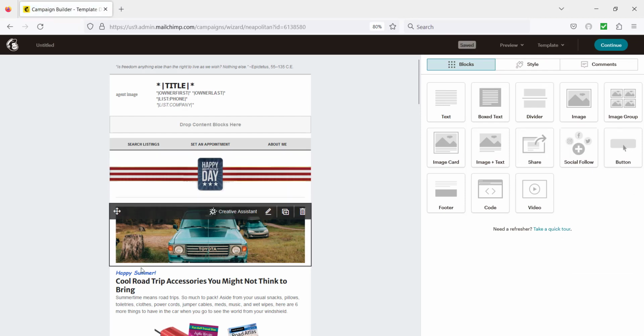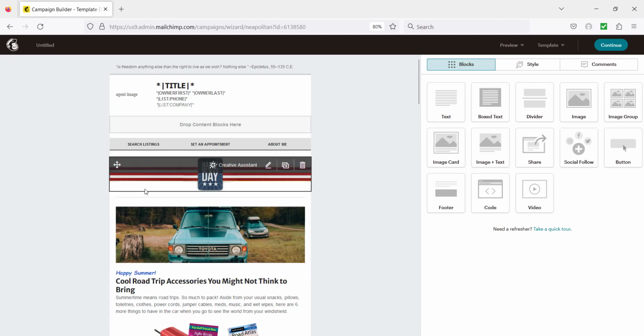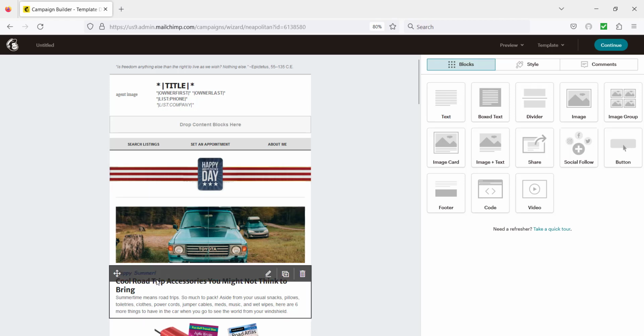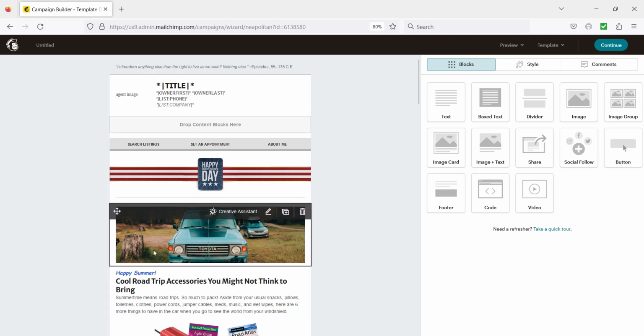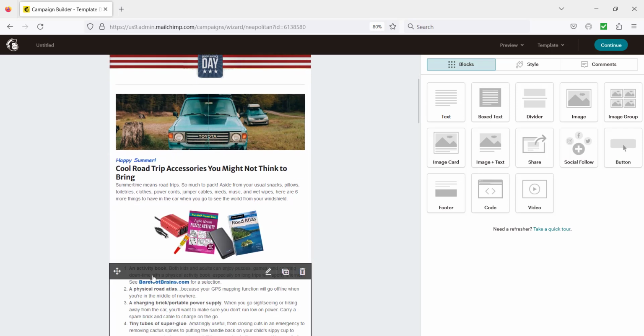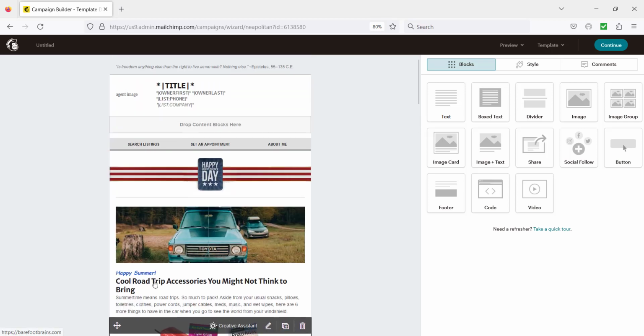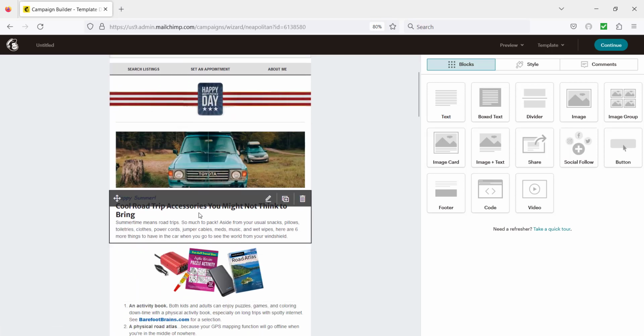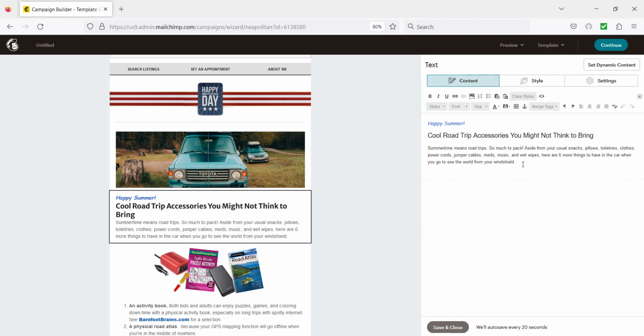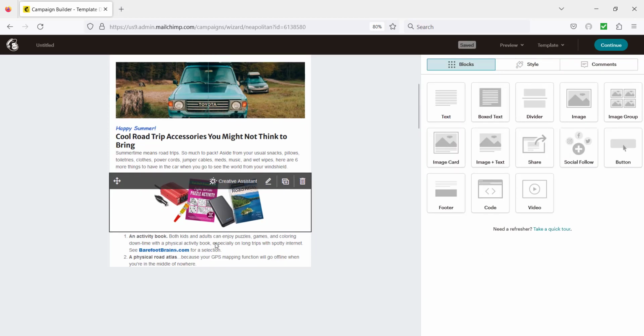As you mouse over here on the left side, you'll see dark bars show up. Each of those is indicating that there's a separate block that can be edited. So this isn't like a regular word processor where it's all one single document. The email is designed in blocks. So you can edit any block by clicking on the pencil icon for the block, and that will open up an editing window on the right side. You can make your changes, and then you can click Save and Close to close just that little editing window, and then you can go on to another block.